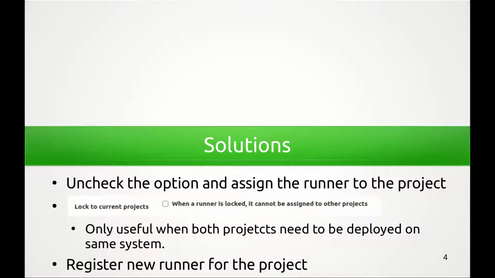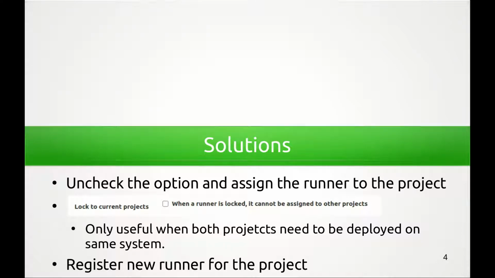The option lock to current project is only useful when all your projects' CI/CD pipelines are to be deployed on the same system. In that case, a single runner will be useful to deploy all those CI/CD pipelines on the same system. But in case your projects' CI/CD pipelines are to be deployed on different systems, a single GitLab runner will not be useful, and you need to install and register different GitLab runners and assign them to those different projects.